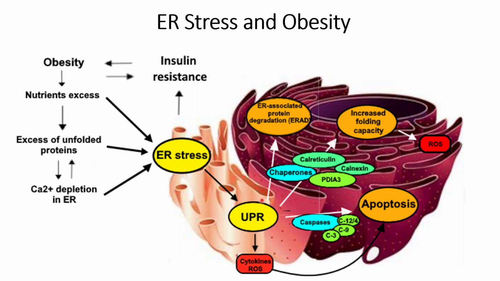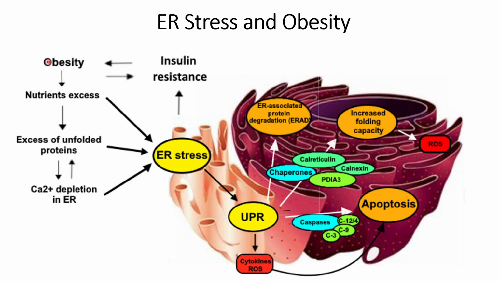Simultaneously, this UPR will release cytokines related to ROS, and it will trigger apoptosis. In order to trigger apoptosis, it will upregulate the proteins involved in the apoptosis pathway, such as caspases that form a complex with C12, C4, C9, C3, and all of this will cause epigenetic changes in a way that the cell tries to restore its steady state position.